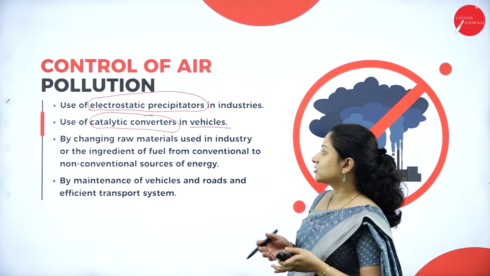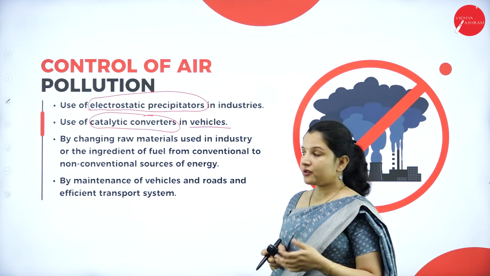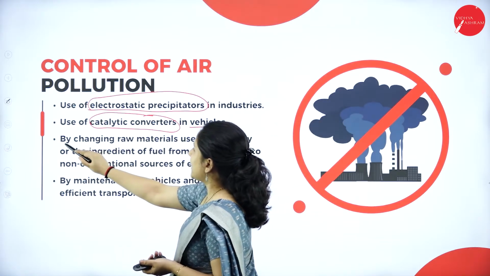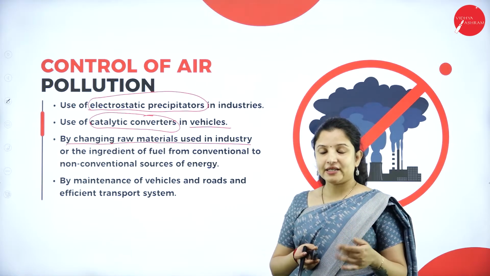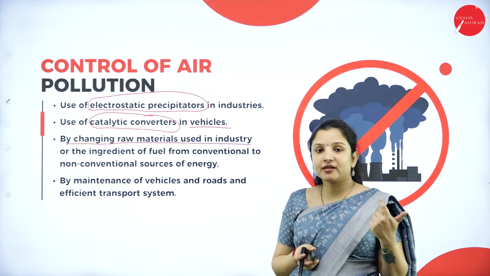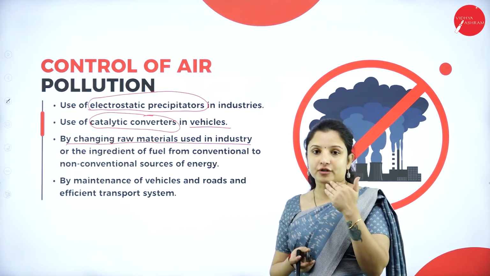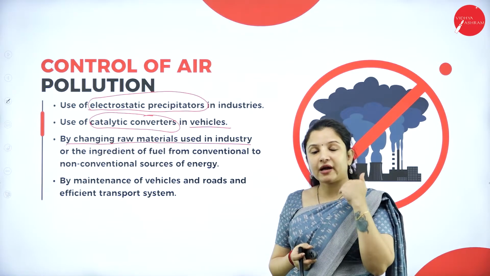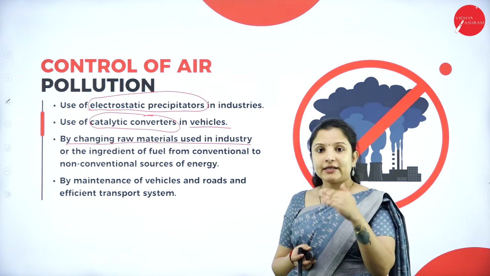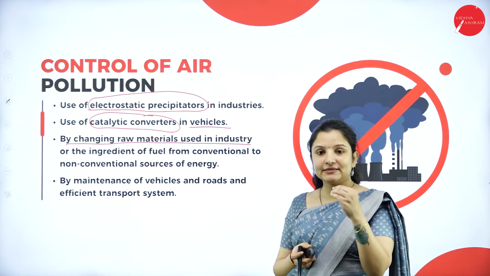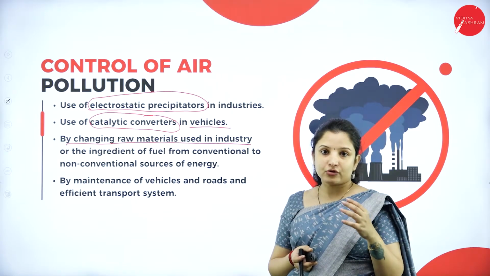Otherwise, catalytic converters are one of the best options for use in vehicles so that we can prevent air pollution. Next is changing raw materials used in industries. There might be some raw materials used in industry which, during the refining or manufacturing process, can release a lot of toxic substances. So why not find an alternative material which releases far fewer toxic materials to the environment, therefore preventing or controlling air pollution.